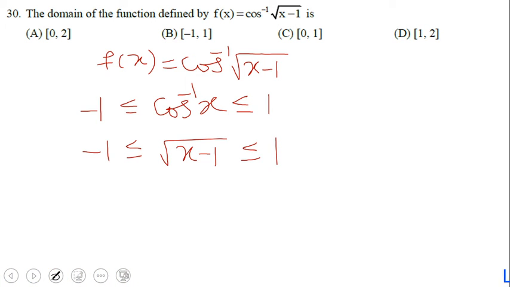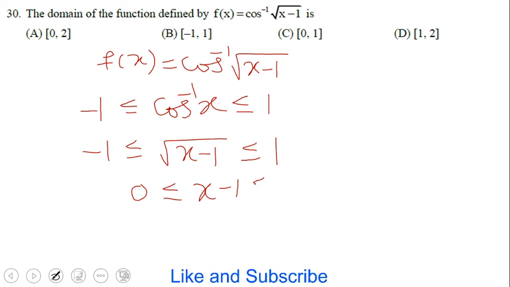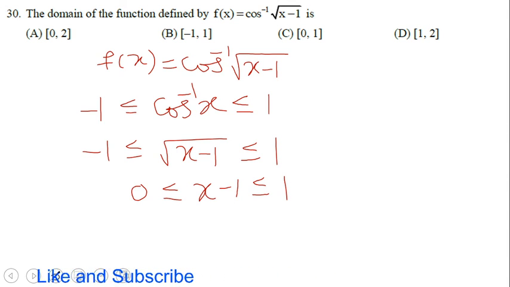Since there is a root, it is not defined for negative numbers, so we will take only positive numbers: 0 less than or equal to x minus 1 less than or equal to 1. We define it for real numbers; we should not define it for complex numbers in order to find the domain of the function.